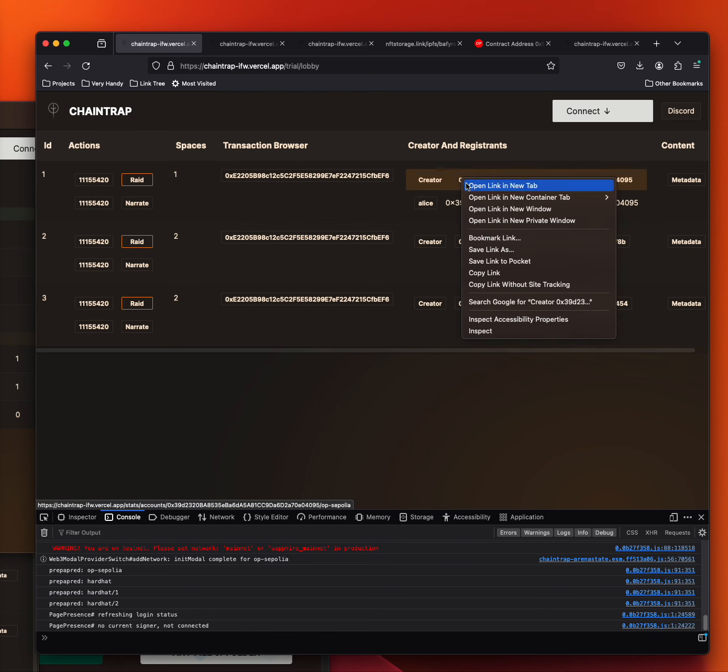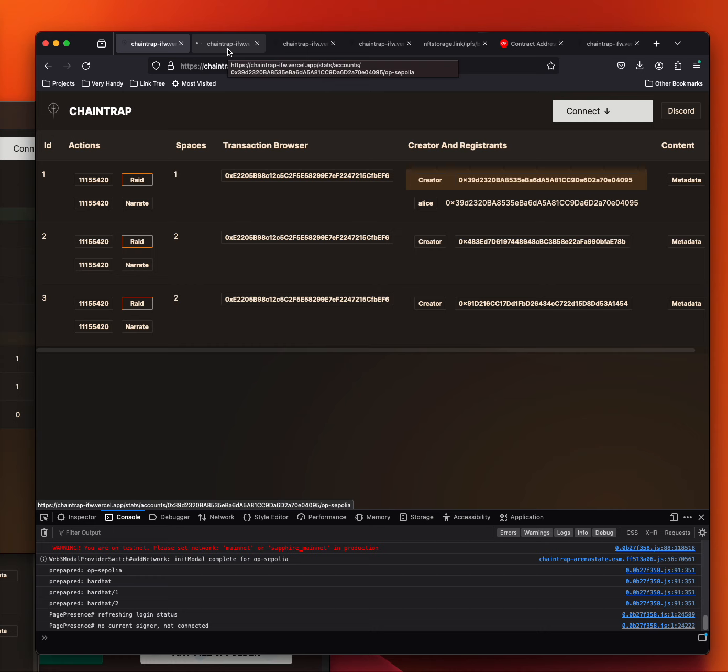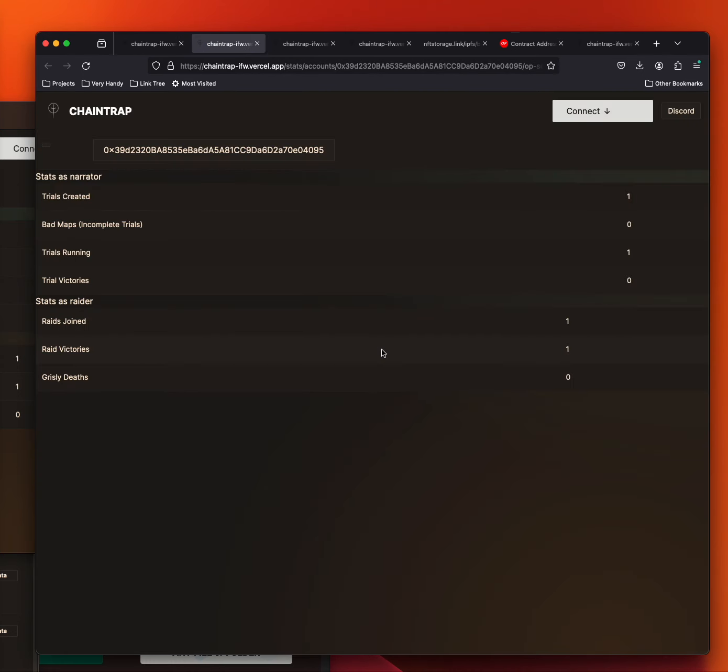If I click on the creator link and open that up in a new tab, you can see the stats page for the creator address. The stats page for an address has two sections. The first section is the activity as a narrator, and the second section is the activity as a raider. Trials created is the number of trials created by this address. Bad maps is an indication of how many trials have been created and haven't been run to completion. A big number there is an indication of dungeon spamming.